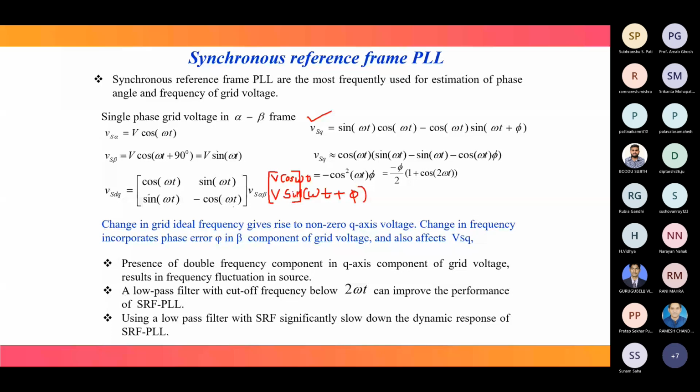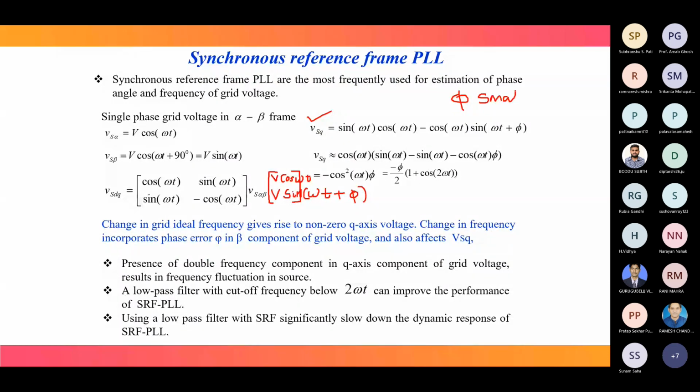But if phi is small, what is sin omega t plus phi? We can break it as sin omega t cos phi plus cos omega t sin phi. For phi small, we take cos phi as 1 and sin phi as phi.